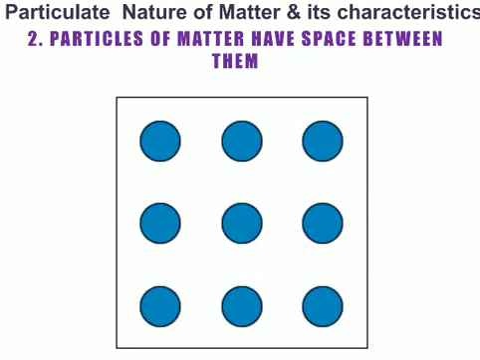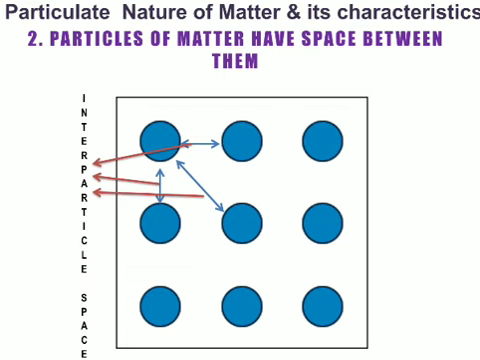These are the particles of matter of any metal, let us say, maybe any wood material, maybe iron. The blue circles are the particles, and you can see they have space in between. This is the space, the interparticle space. These spaces are known as interparticle space. So this is the characteristic of particulate matter, that particles of matter have space between them.